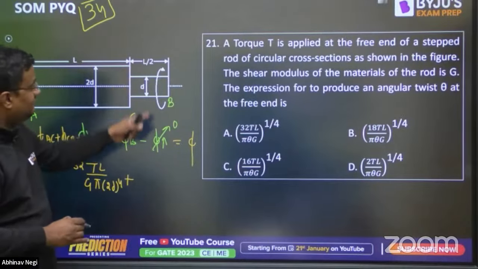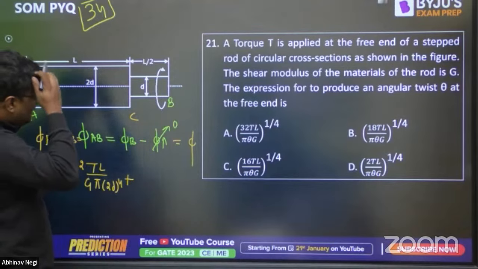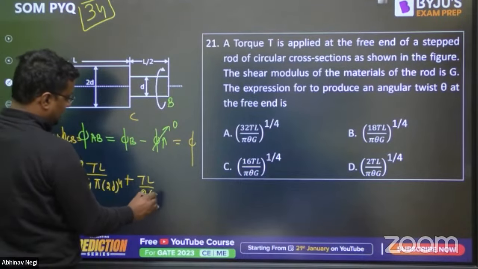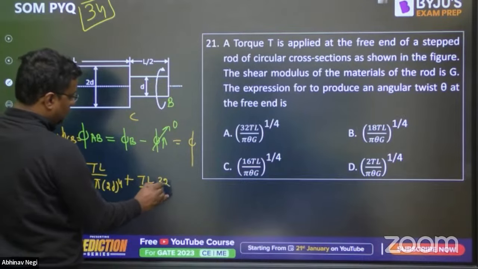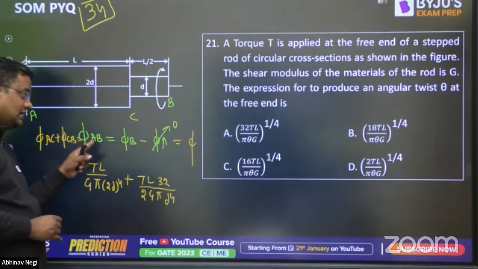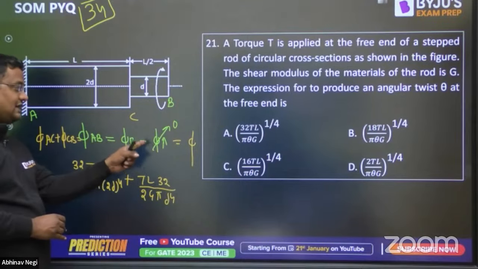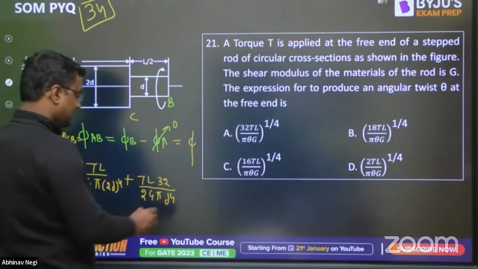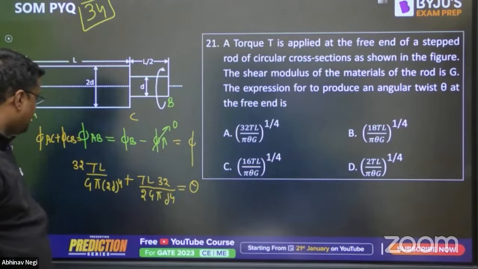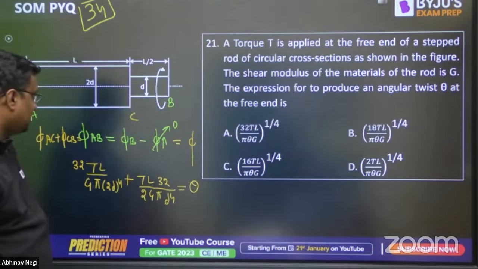And what is phi CB? If I cut it here, it will be T into L by 2 over G into IP, pi by 32 into d to the power 4. And the summation of both of them is phi AB. Phi AB is phi B minus phi A. Phi A is 0 and phi B is given as phi or theta. So theta we want to find out, and this is the expression. Now 32TL, and we want to find